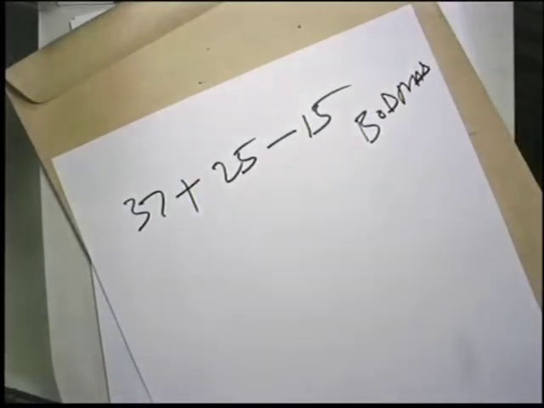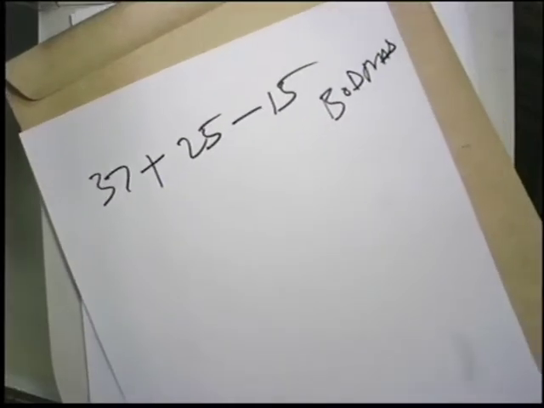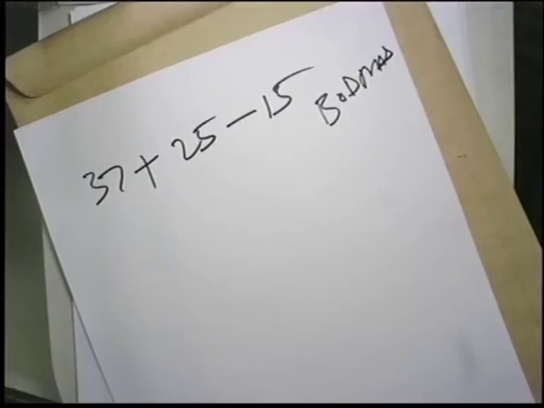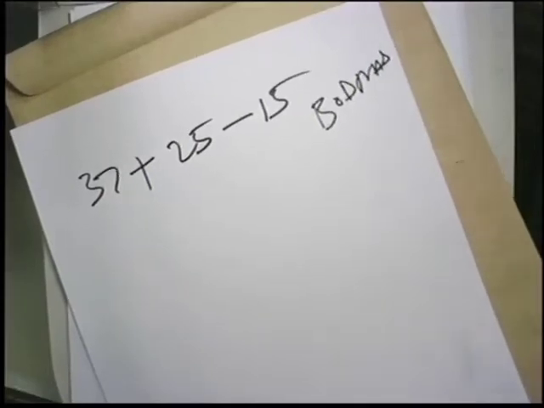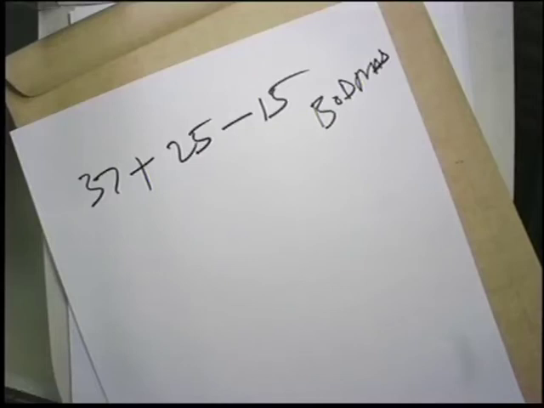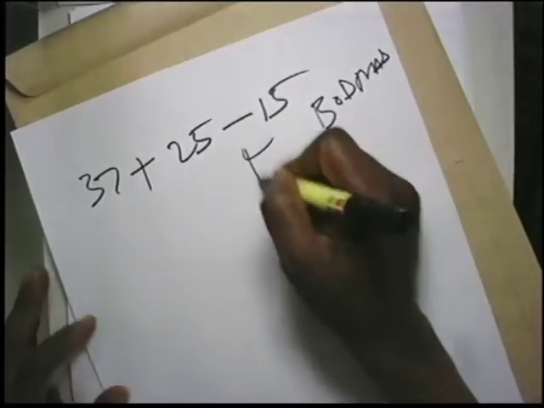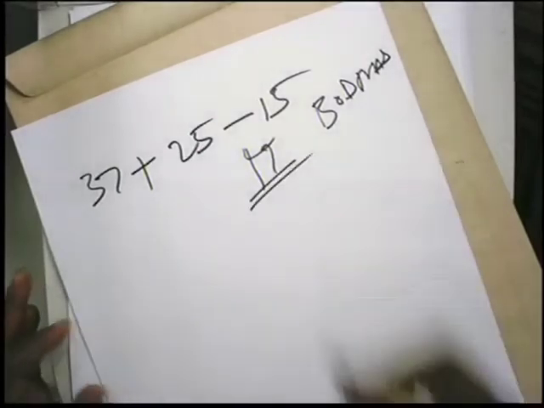Let us say 37 plus 25 minus 15. If you do it in this way, your answer will be 47.